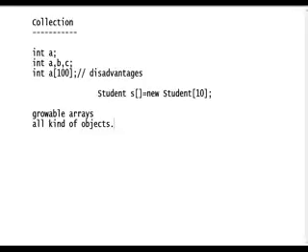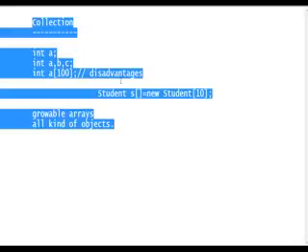Clear? How many collection classes are there? Mainly, collection classes are classified into 3 types. One is list classes, second is set classes, third is map classes. In this collection class topic, we discuss these three kinds of classes: list, set and map. What is the use of list classes? What are the uses of set classes? What are the uses of map classes? We discuss those classes.